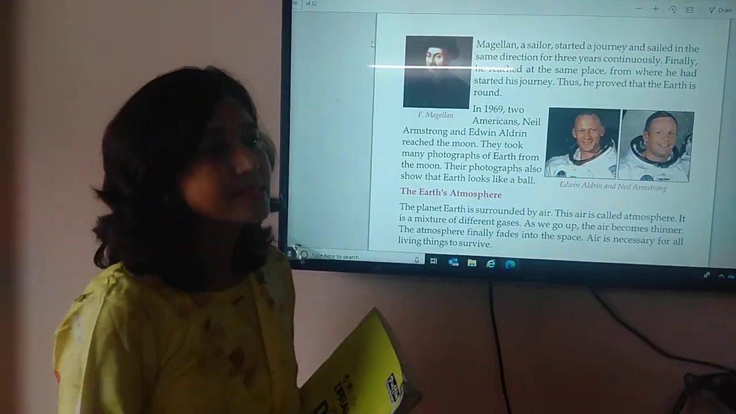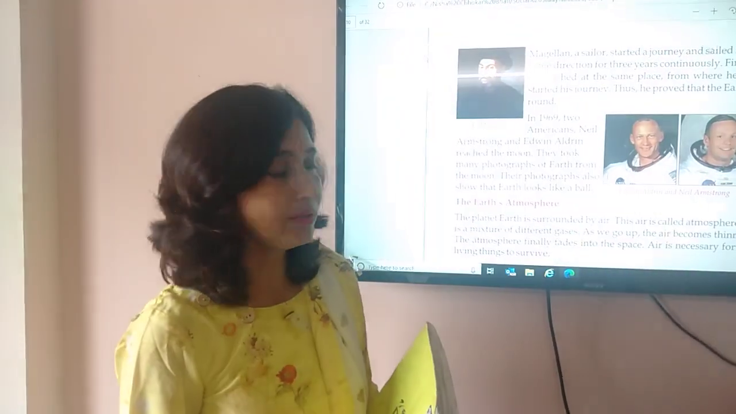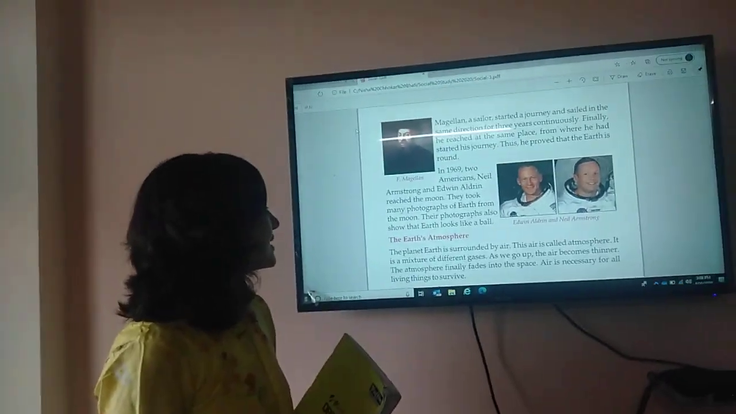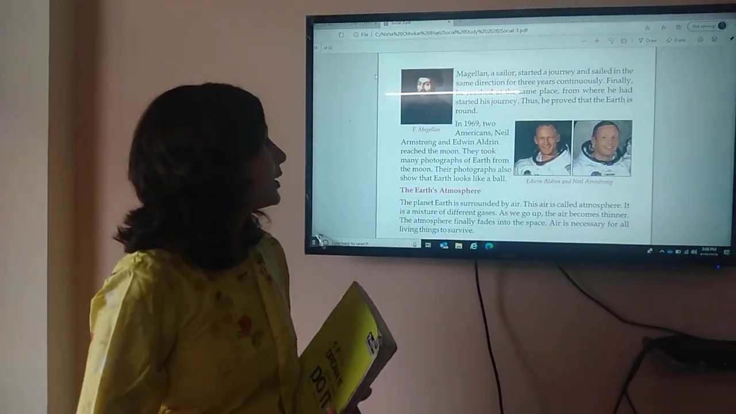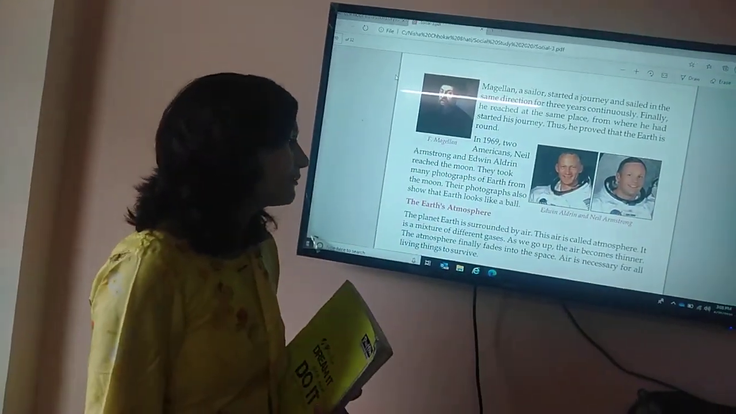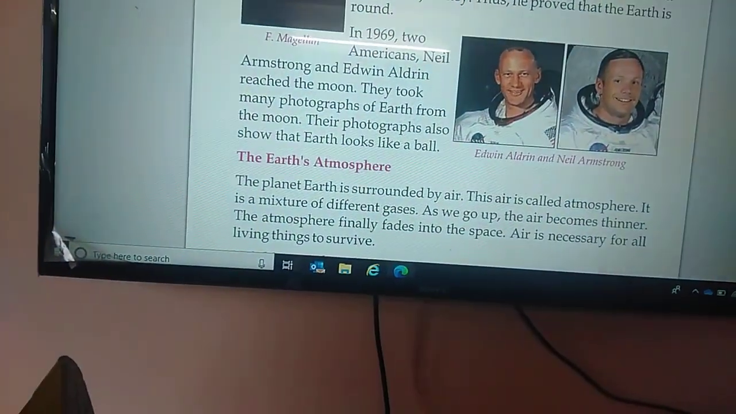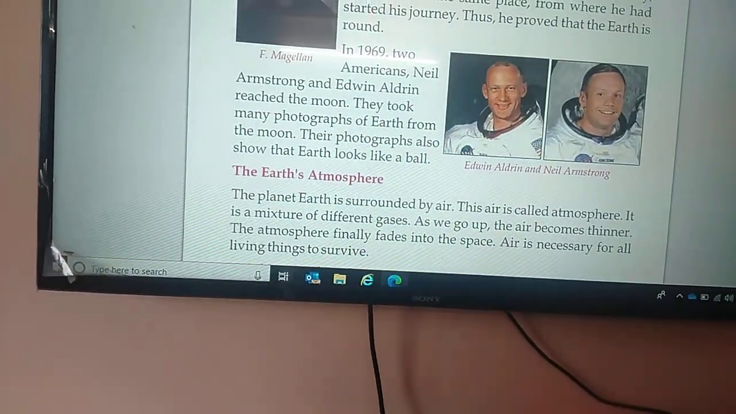Now, what is Earth's atmosphere? The planet Earth is surrounded by air. The air is called atmosphere. It is a mixture of different gases. As we go up, the air becomes thinner. The atmosphere finally fades into space. Air is necessary for all living things to survive.